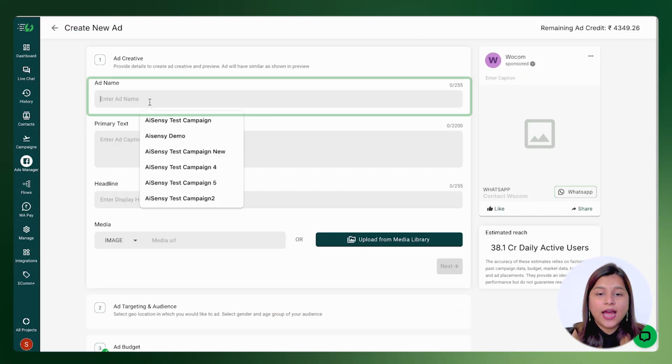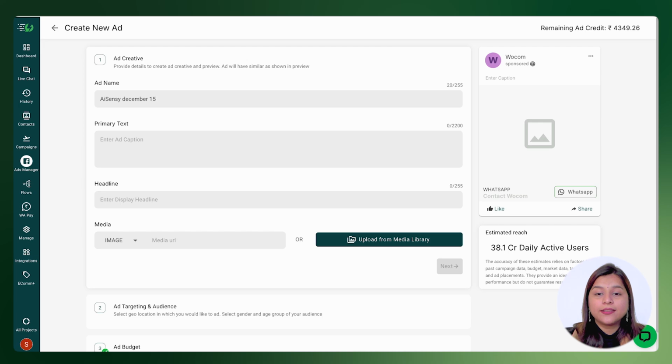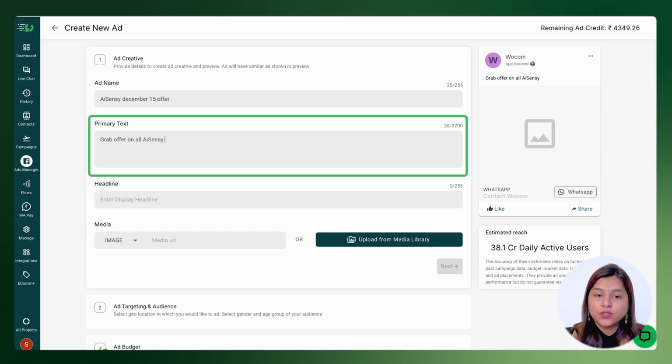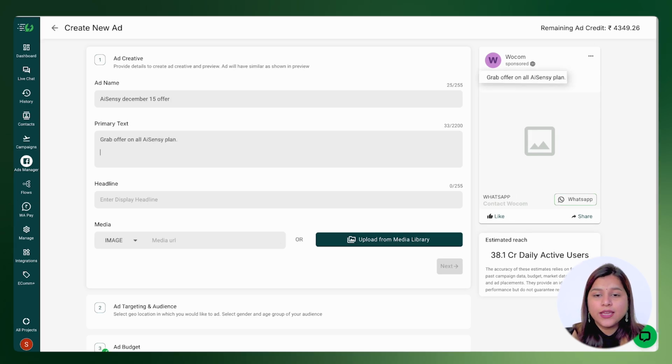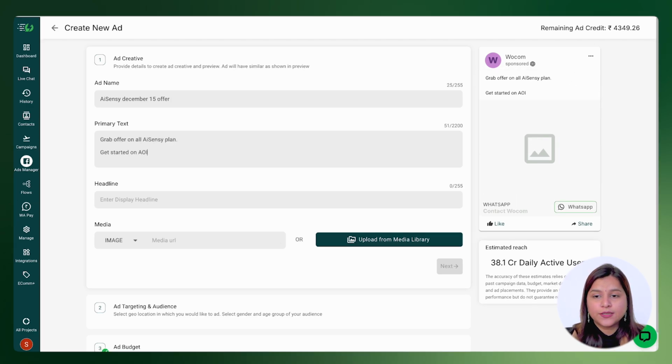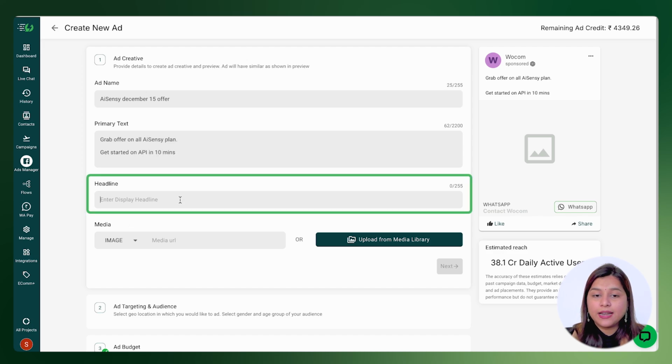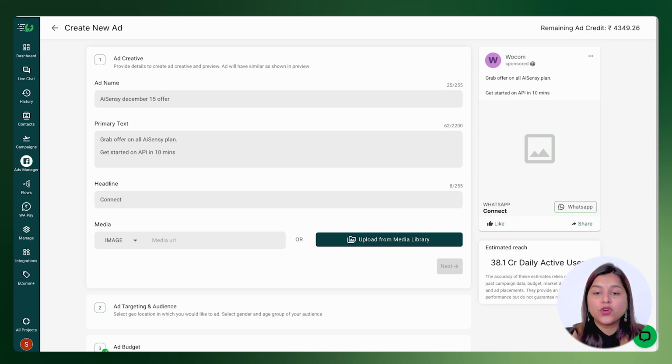Here, give your ad campaign a name. Write the primary or caption text that will be visible to your users who see your ad. Make the first line really engaging for better engagement rates. Next, add a suitable headline for your ad that conveys your communication in few words.